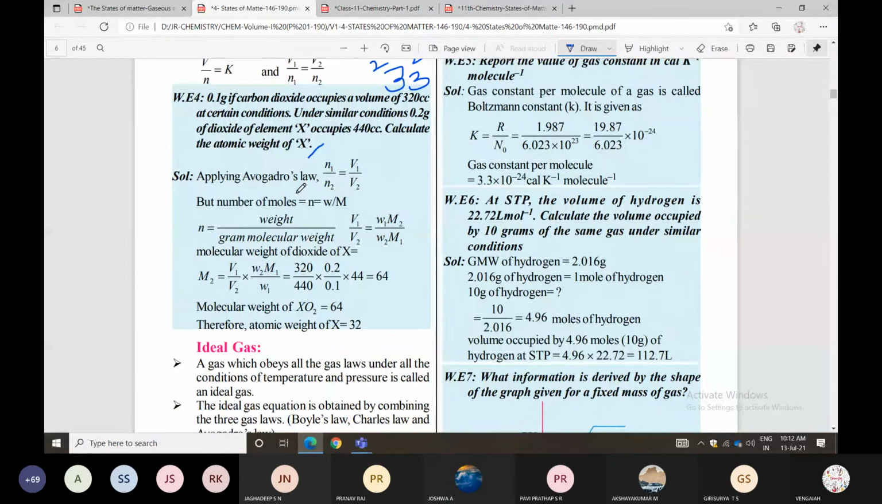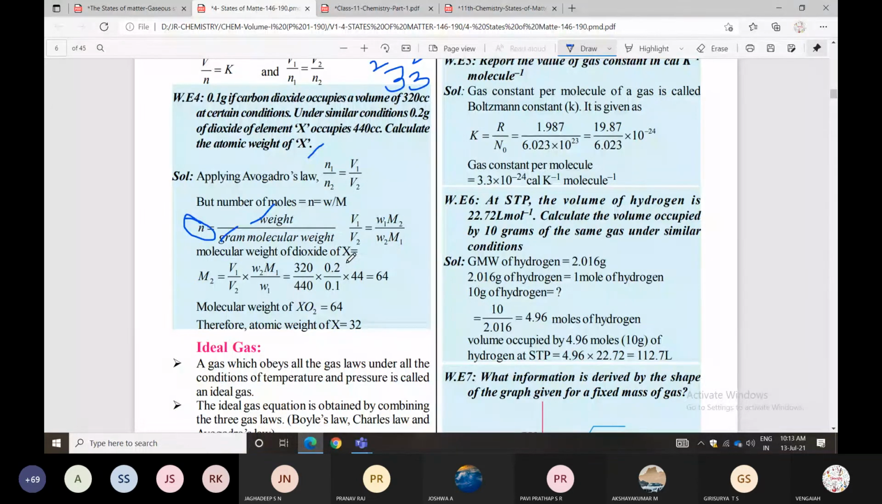So number of moles is weight by gram molecular weight. Take the molecular weight of the dioxide of X as M2, then you can calculate M2 equal to V1 by V2 into M1 by W1 and so on. Substitute all the values and calculate. The molecular weight of XO2 comes to 64. Therefore the atomic weight of X equals 32. If you know the molecular weight, you can calculate the atomic weight also. Molecular weight is about twice the atomic weight here, so atomic weight is half of that.